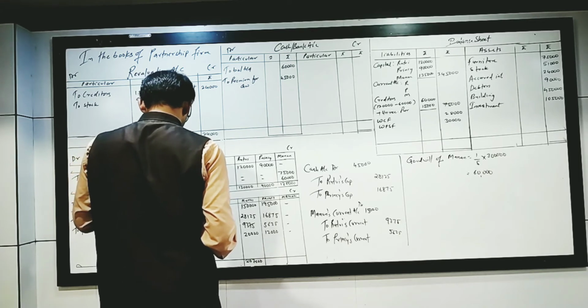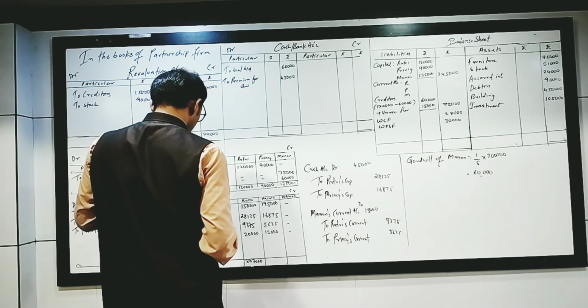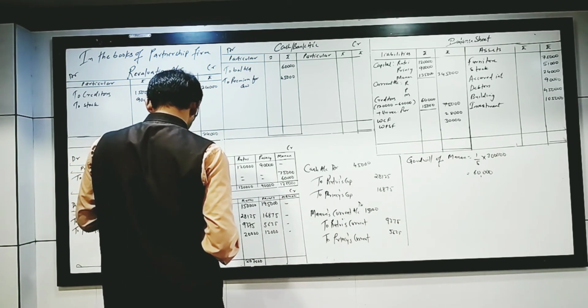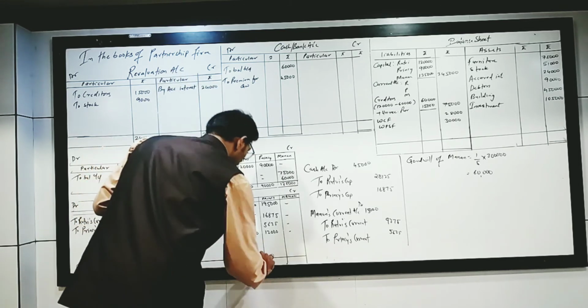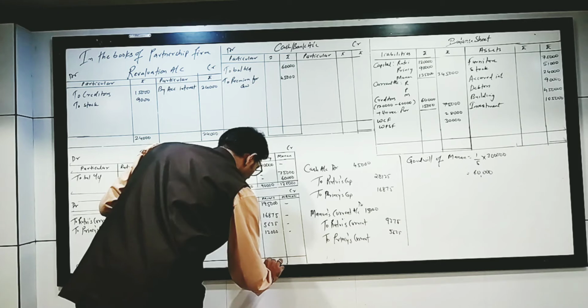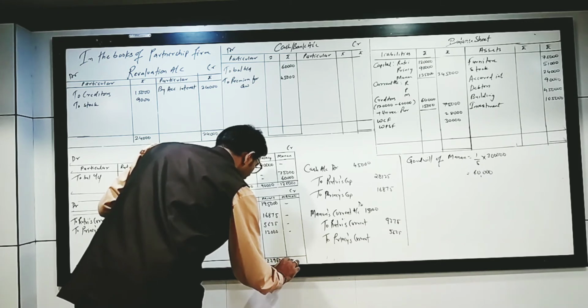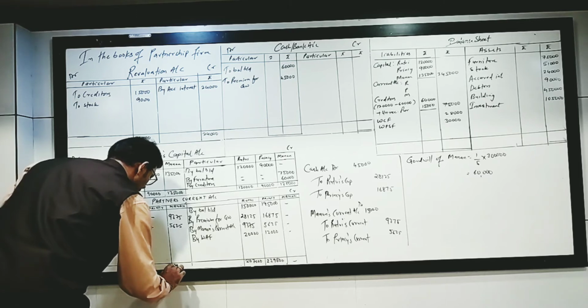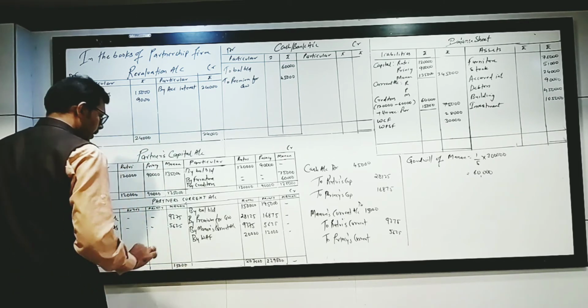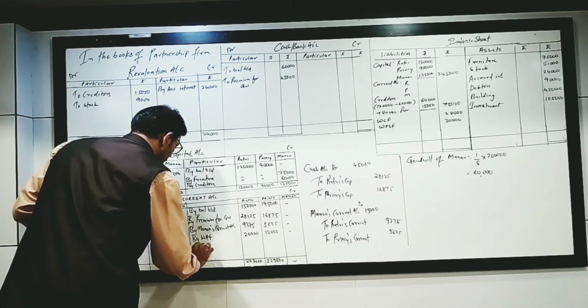Then Premsi's: 1,95 plus 16,875 plus 5,625 plus 12,000, a total of 2,29,500. Manan has a debit balance of 50,000. So we will close Manan's account on this side.